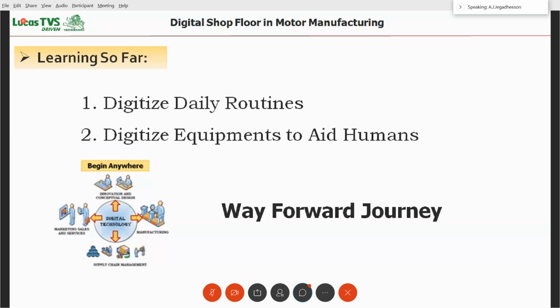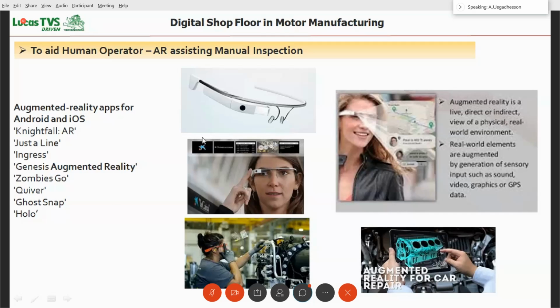Inspection means, after the motor is built, there is a final inspection section where the operator checks each and everything: whether the label is fixed properly, whether the boards are dated properly. This visual check often leads to forgetting or mistakes. When you do 100 components in a day, there are chances of him missing something. To avoid these mistakes, why not give him augmented reality Google Glass? The Glass will guide him on what the mistakes are, and what he is doing can also be monitored. So this can be used for inspection.